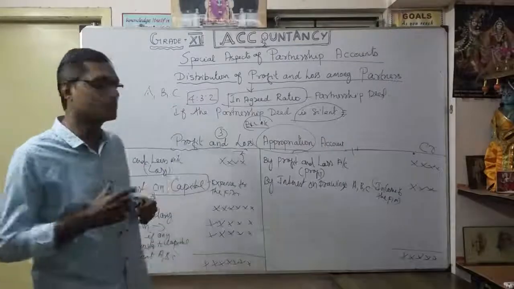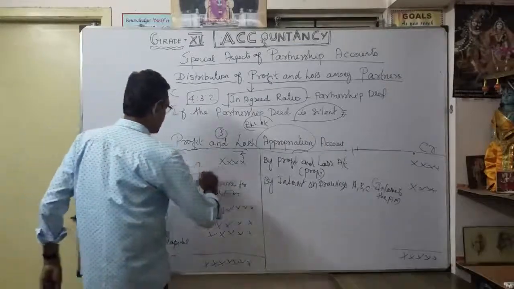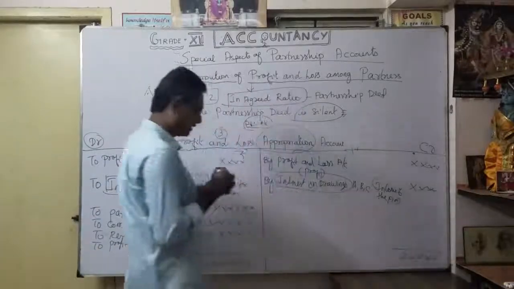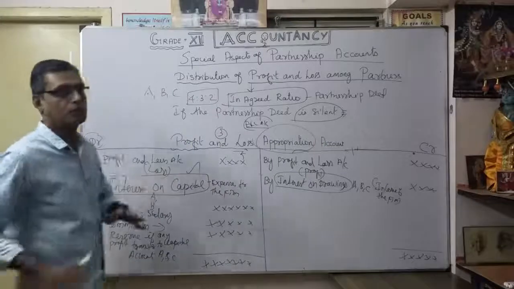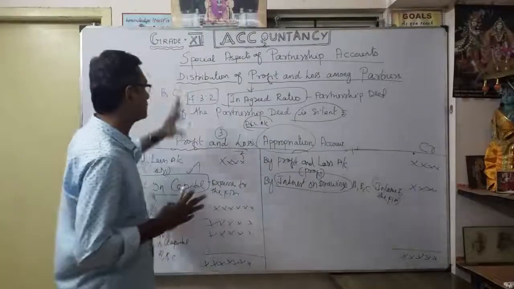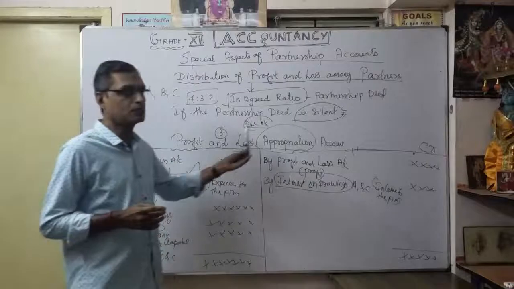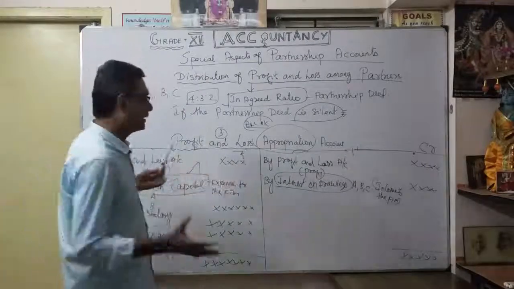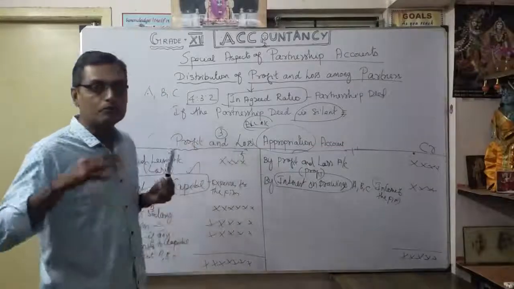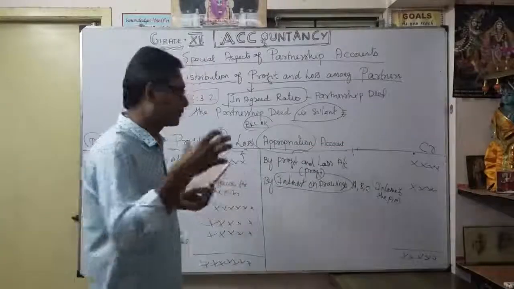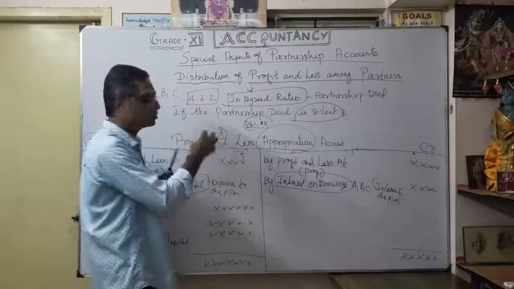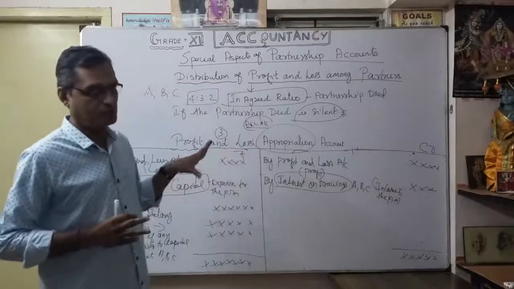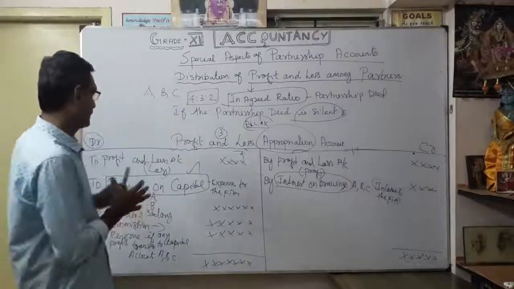Further, we are going to discuss how to calculate interest on capital, then how to calculate interest on drawings. That we will discuss further, and thereafter work out the problems. Here you have to understand, very important: once you prepare your profit and loss account, before going to the preparation of the balance sheet, a partnership is supposed to prepare the profit and loss appropriation account. That is the mandate. So don't go directly for the balance sheet. That's the format.